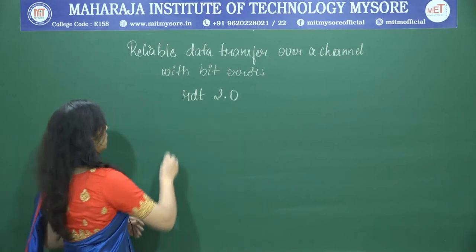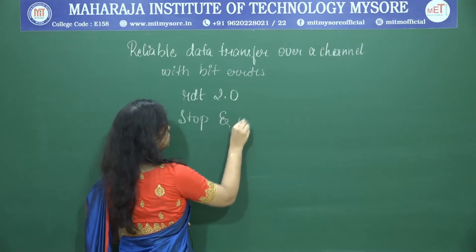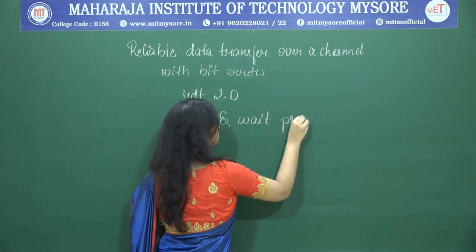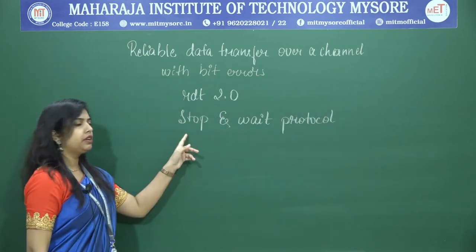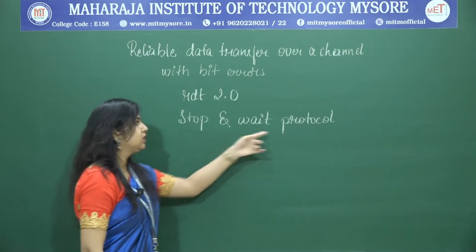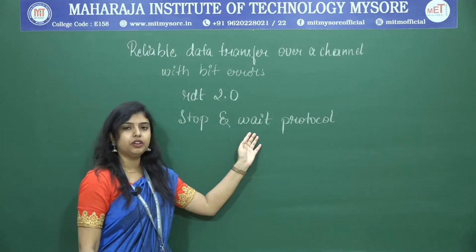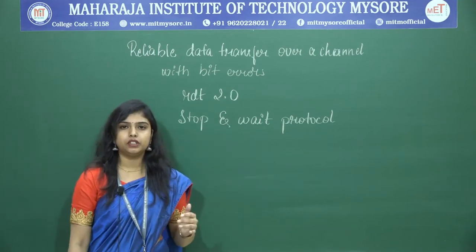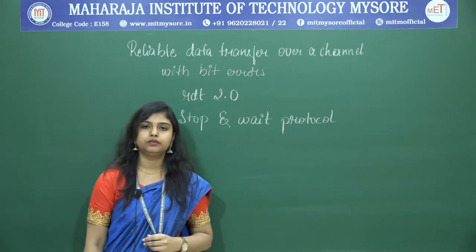That is why we call RDT 2.0 a stop and wait protocol, because after sending the packet it will stop and wait for the acknowledgement. Based on the acknowledgement, it takes the next action.